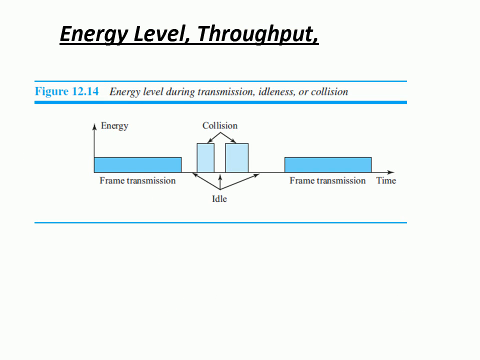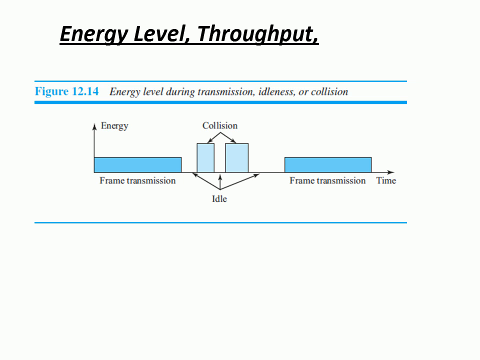The next topic we have is energy level and throughput, two concepts, right? In terms of energy level, there are three values: 0, normal and abnormal. How it is decided depends upon the state of the channel. If the channel is idle or free, then it is called the 0 level. If the station has successfully captured the channel and is sending its frame, then that state is called the normal level. At the abnormal level, there is a collision and the level of energy is twice the normal level.